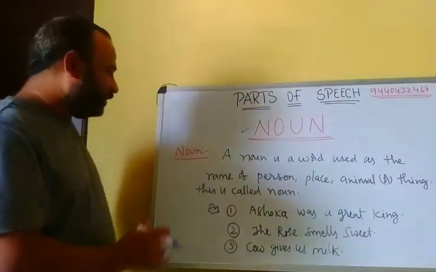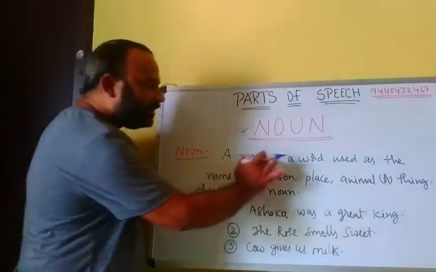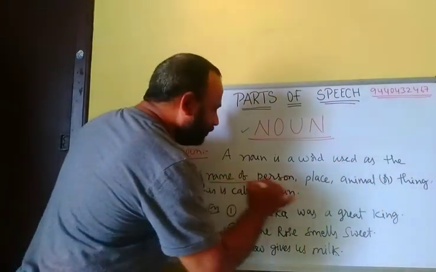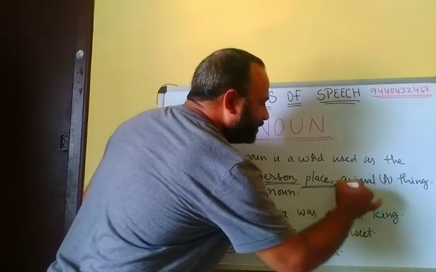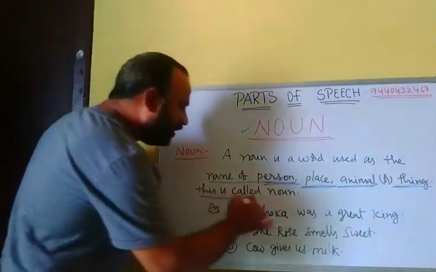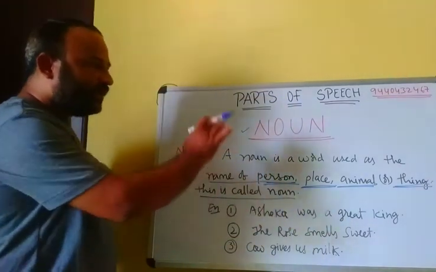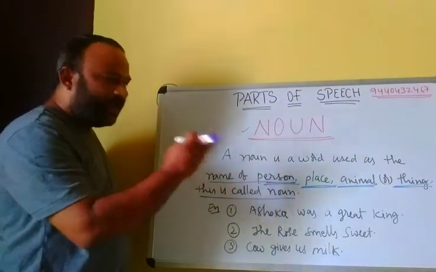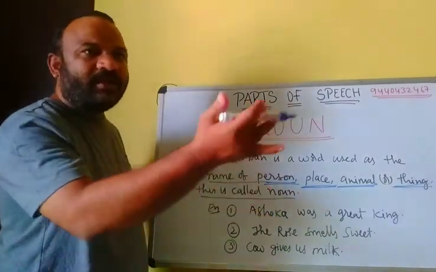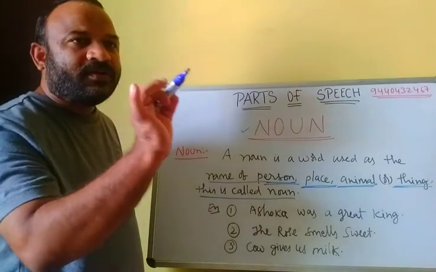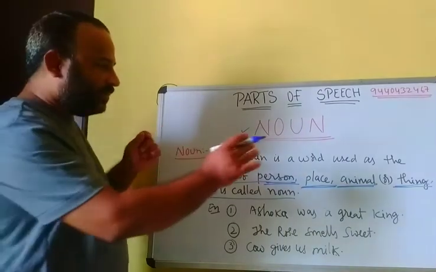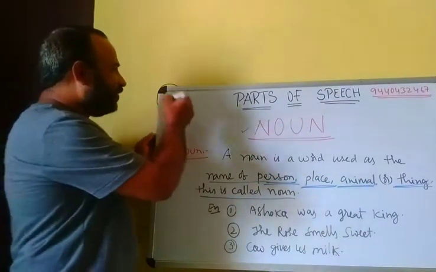What is noun? A noun is a word used as the name of person, place, animal, or things. This is called noun. What is the name of persons, places, animals, things? For example,